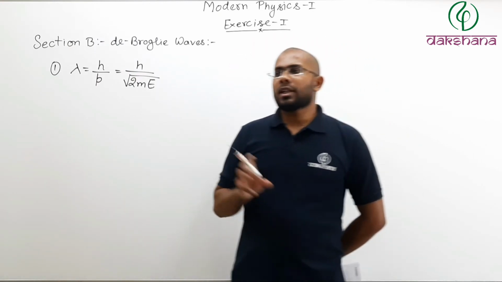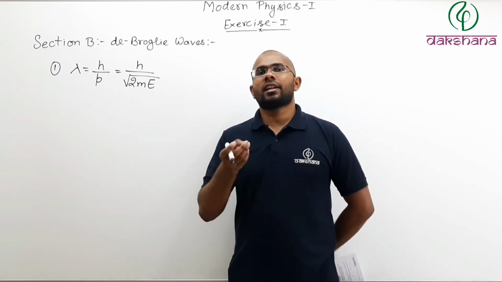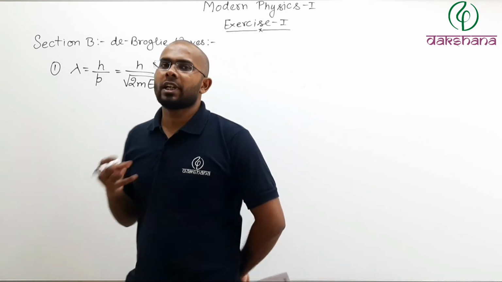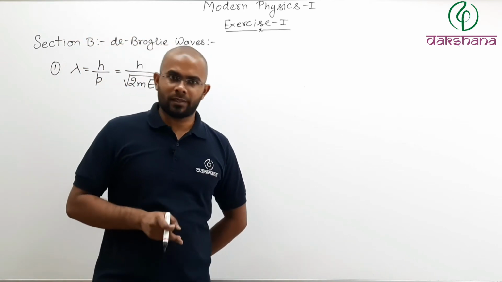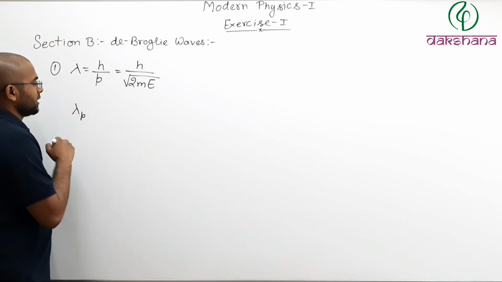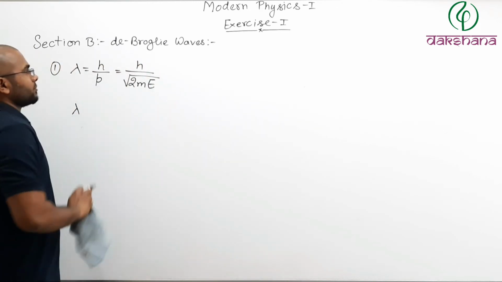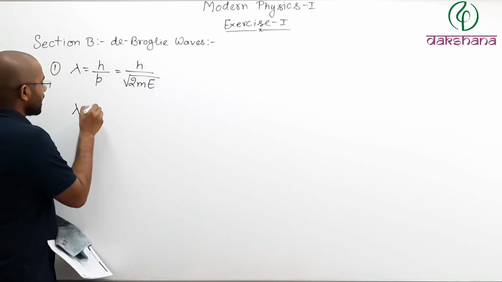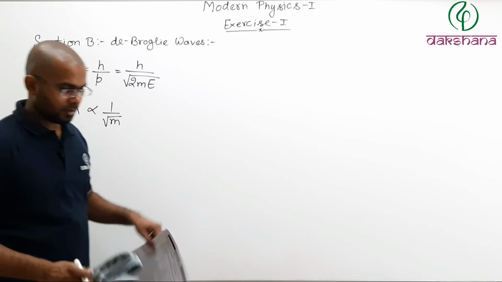Now in case of a proton and an alpha particle, you know that an alpha particle is nothing but a doubly charged helium ion, and the mass of that doubly charged helium ion is 4 atomic mass units, that is 4 times a proton approximately. Since their energy is the same, 2 is constant, h is Planck's constant, so you can say lambda is proportional to 1 by root over m.